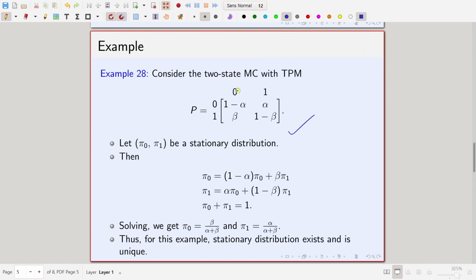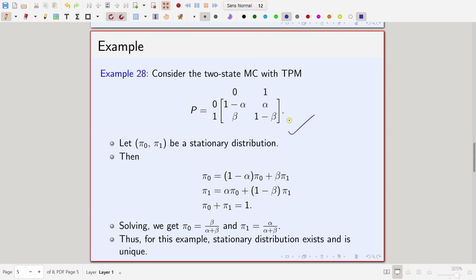You go from 0 to 0 with probability 1 minus alpha, 0 to 1 with probability alpha, 1 to 0 with probability beta, and 1 to 1 with probability 1 minus beta. So, this is a Markov chain whose state space consists of only two states, 0 and 1, and this is the transition probability matrix. We will try to calculate its stationary distribution, fine.